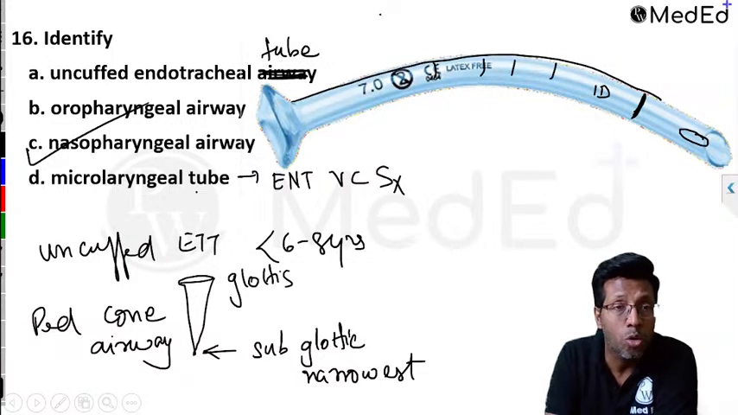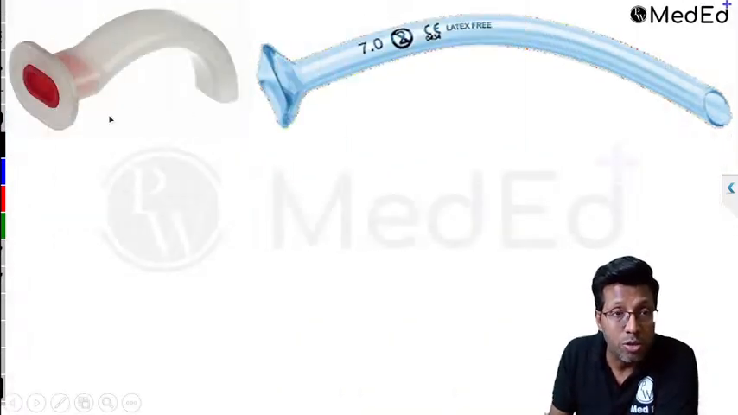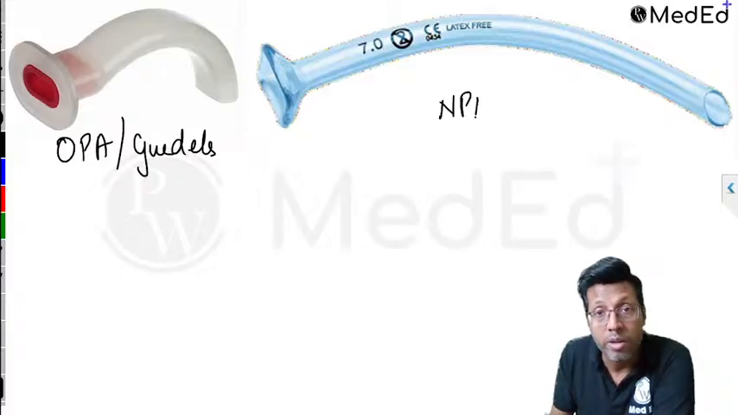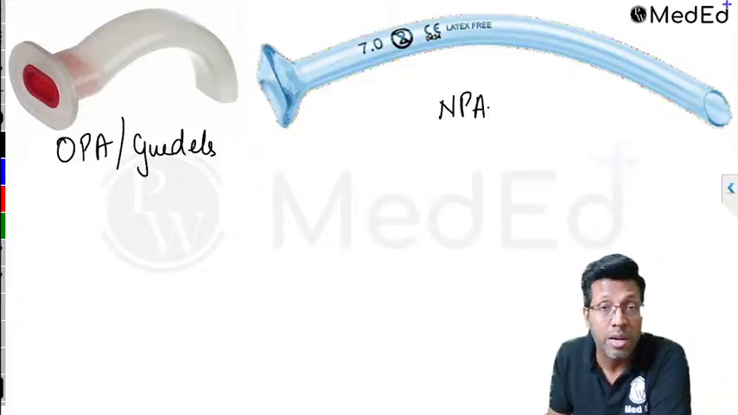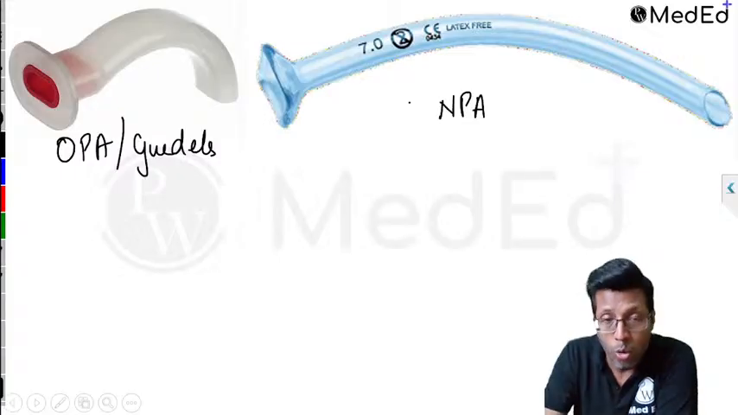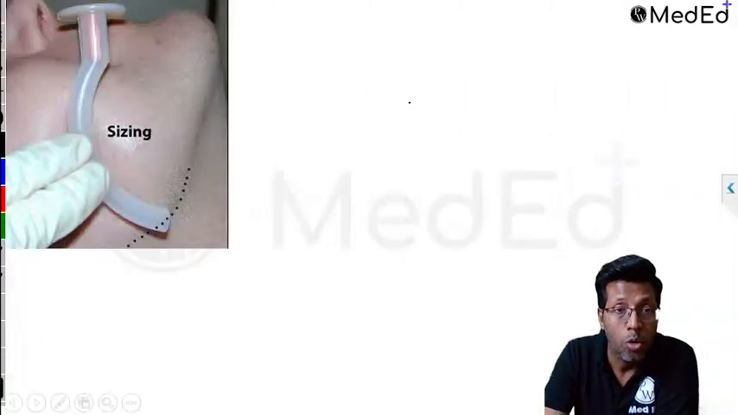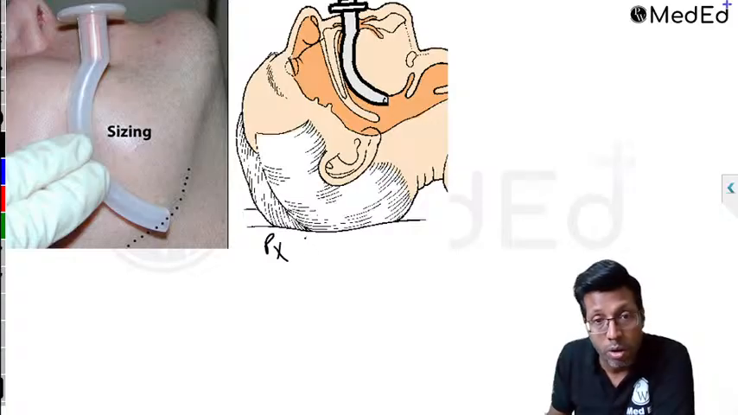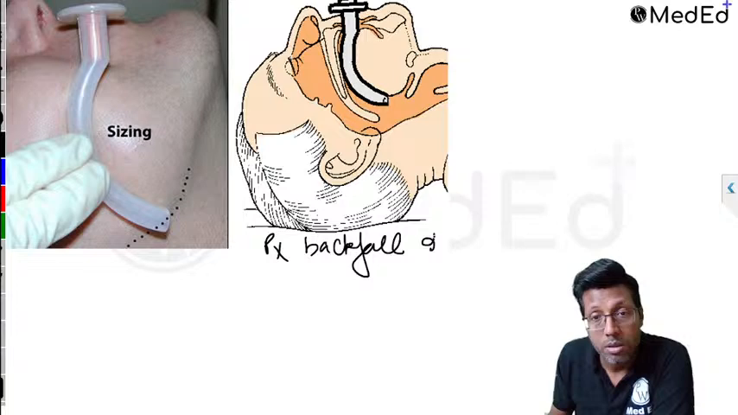Your confusion is between oropharyngeal and nasopharyngeal. This tube which you see over here is what is called an oropharyngeal airway. This is what is called a Guedel's airway. This is what is called a nasopharyngeal airway. Remember, it resembles an endotracheal tube, but it is not an endotracheal tube. Both of them do the same thing. The oropharyngeal airway prevents the backfall of the tongue onto the posterior pharyngeal wall.